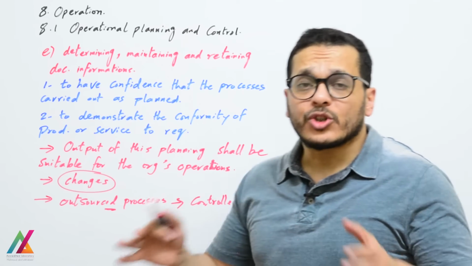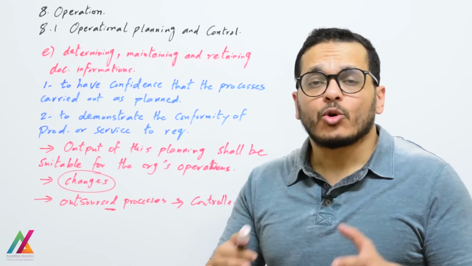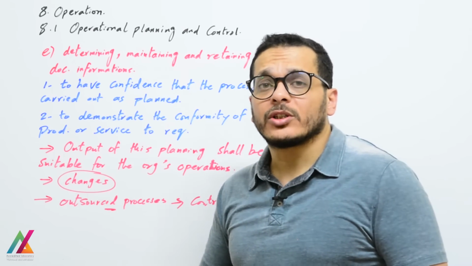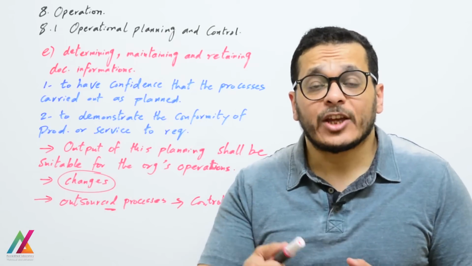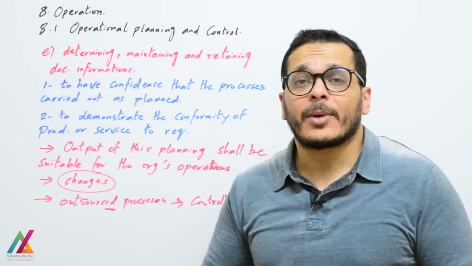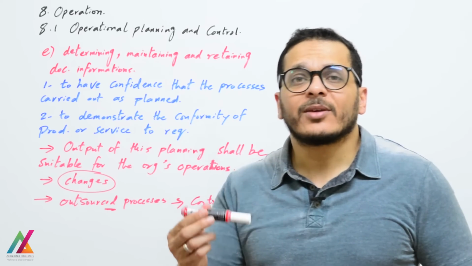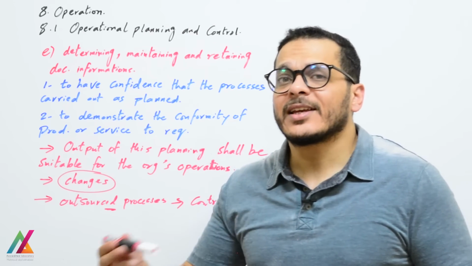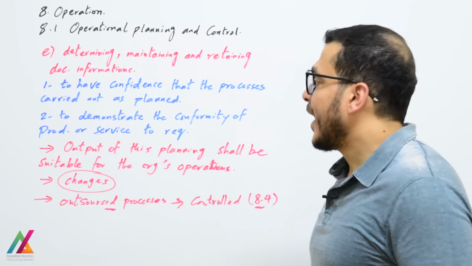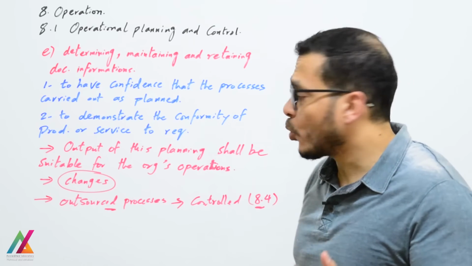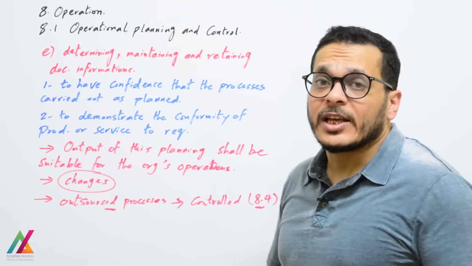All procedures shall be recorded, and all data related to these processes shall also be recorded. So if the customer has any issue or complaint about his product or service, he can ask, and you can give him the evidence that everything was carried out as planned, and also demonstrate the conformity of product or service to the requirements.